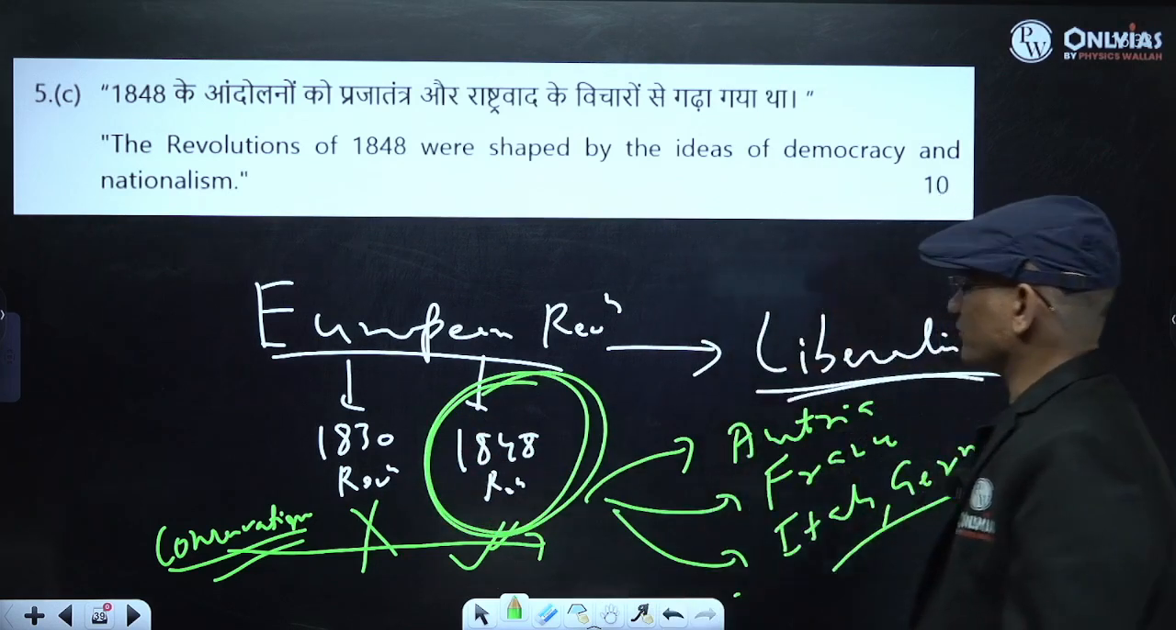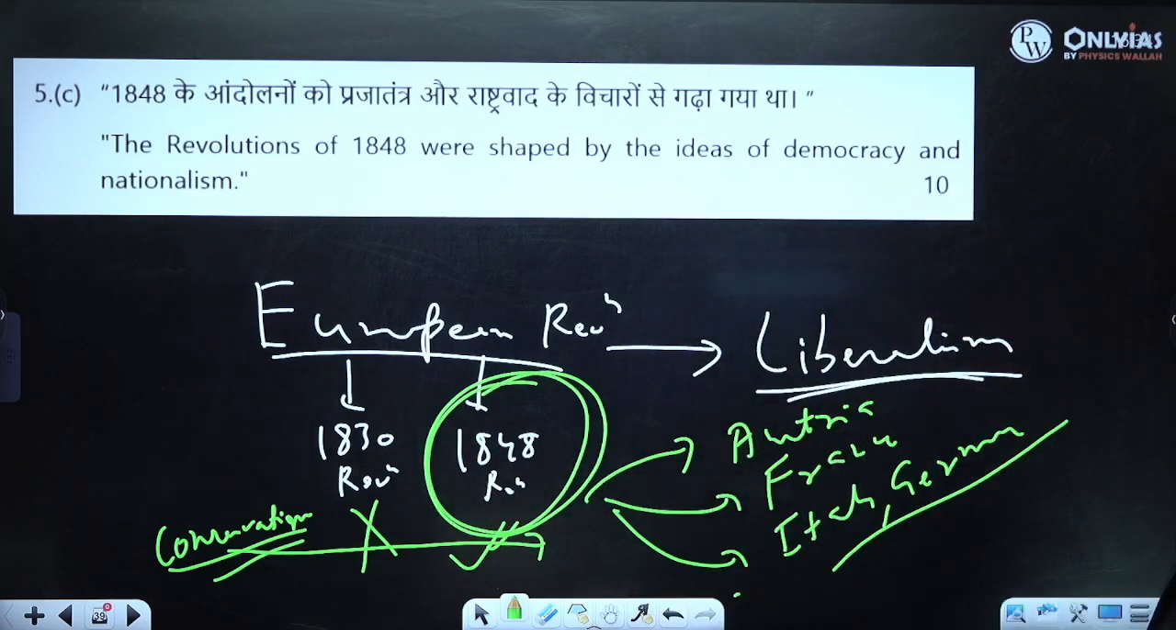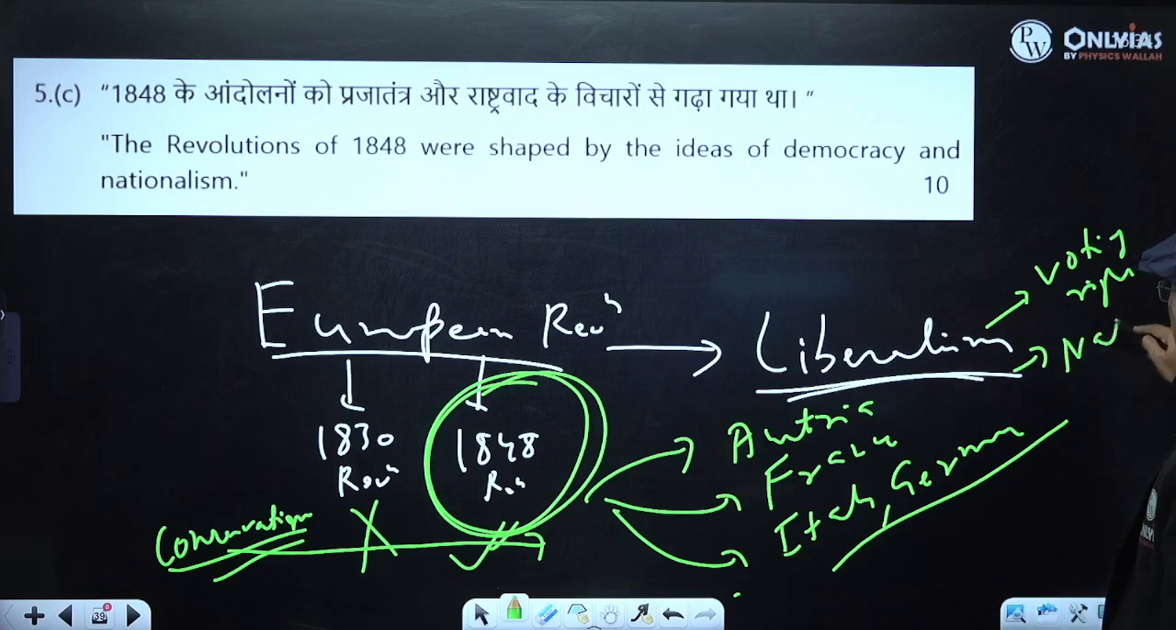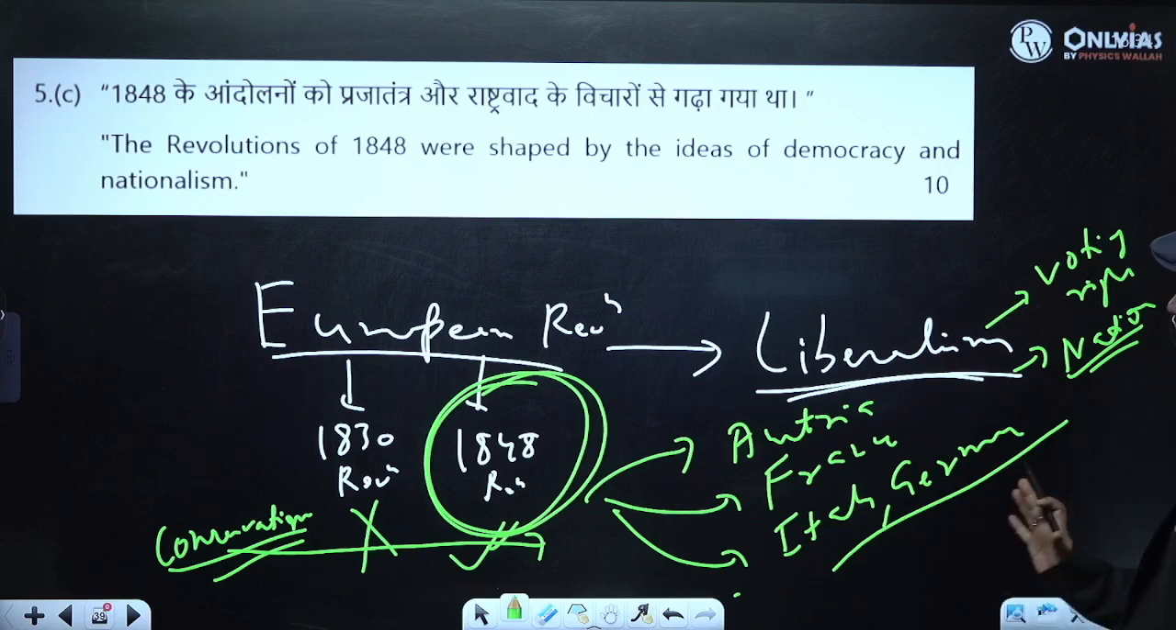So what is the 1848 revolution representing? Liberalism. There was the idea of democracy, and there was the idea of nationalism. There was a demand for voting rights. There was a demand for nation. You will see in Italy and in Germany they started developing as a nation after 1848. Fine. So what was this revolution representing? The fall of that conservative force. And who represents the conservative force?